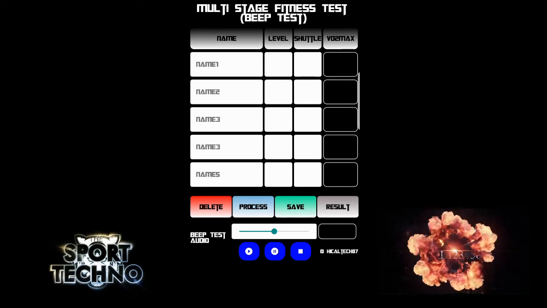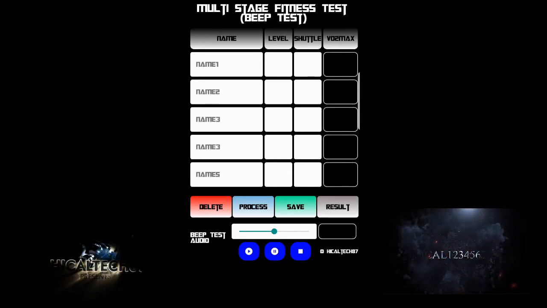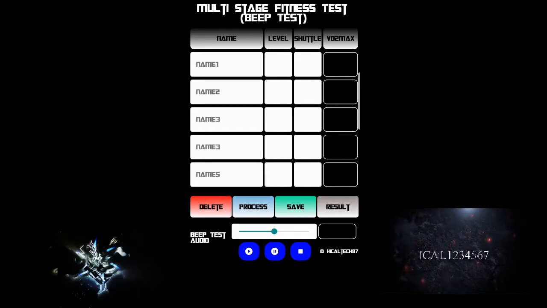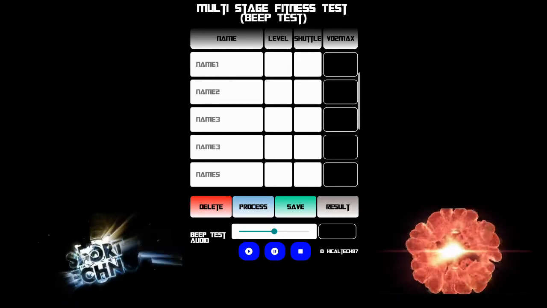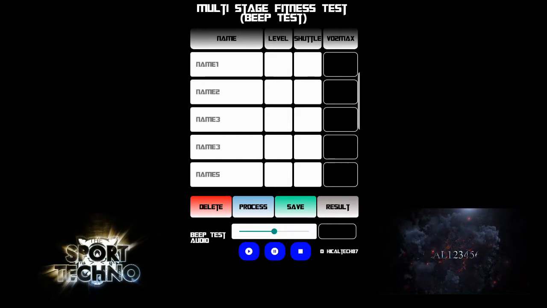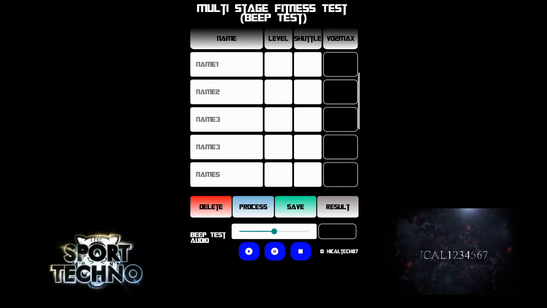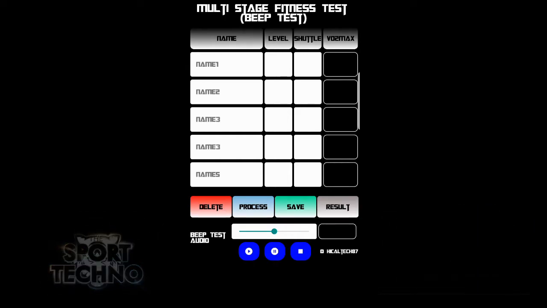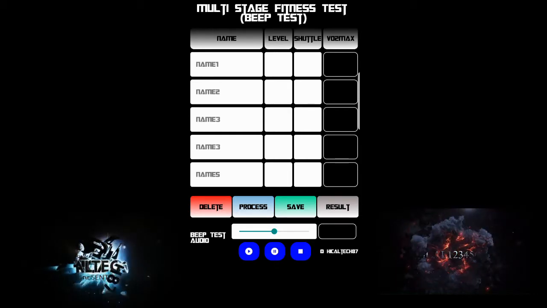Here there are 5 VL, which means you can calculate the VO2 max from the test for 5 people at one time, and then I added some beep test audio. You can play this.